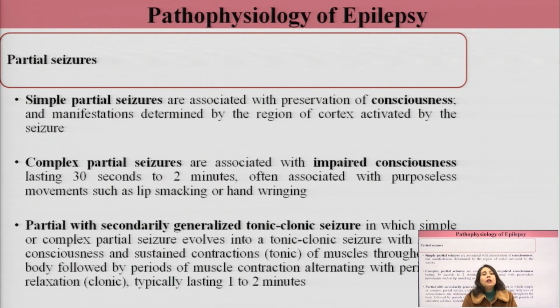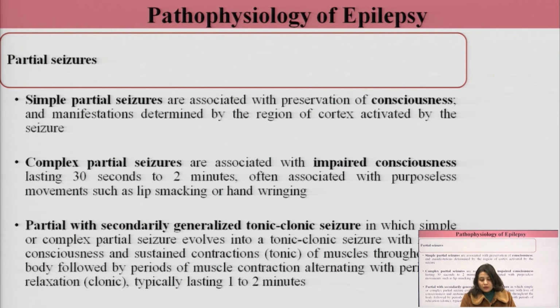For example, if a particular part of the right hemisphere, which controls the movement of the arm, is involved, then numbness of the left arm will occur. So the symptoms depend upon the part of the brain which is involved.